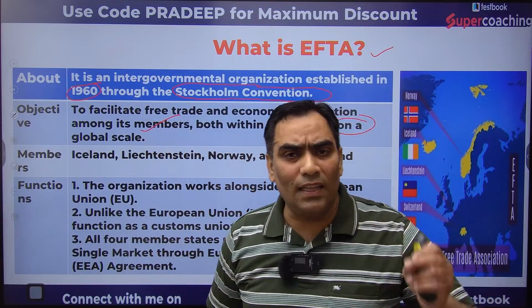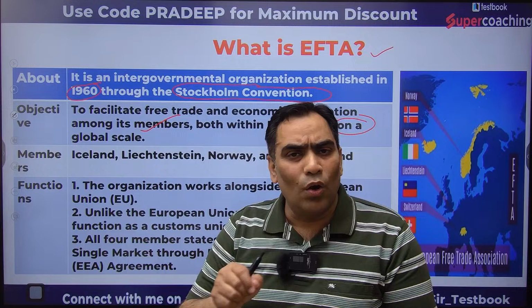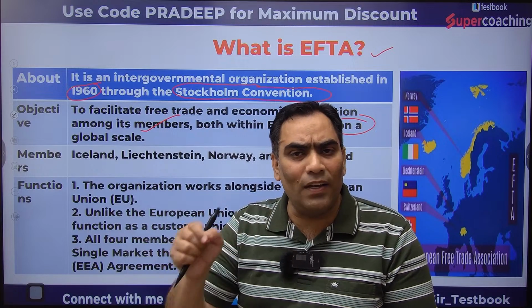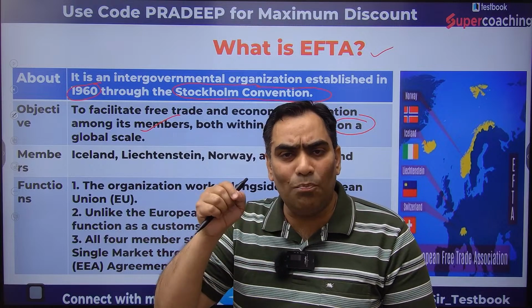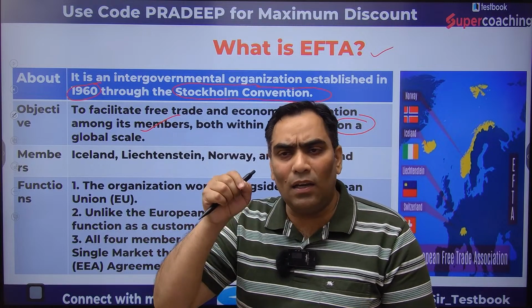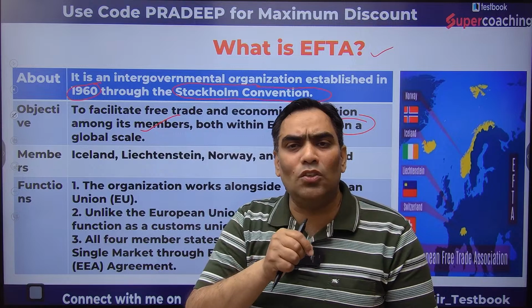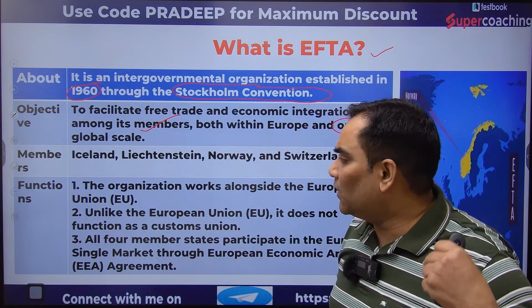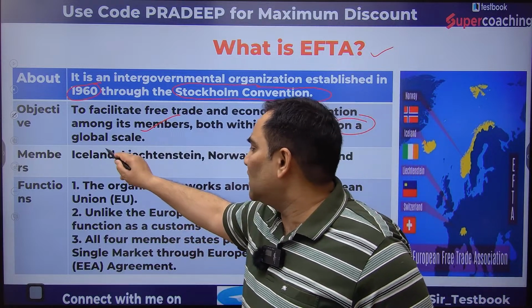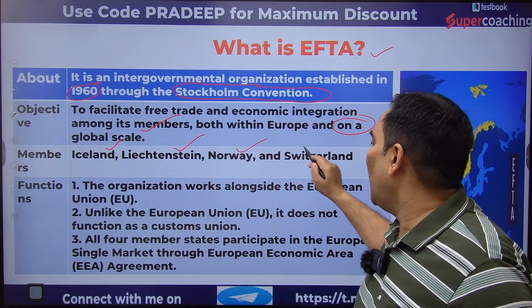So the objective is to facilitate free trade between member nations, and between member nations and other nations throughout the world. As we talked about, the members are Iceland, Liechtenstein, Norway and Switzerland.